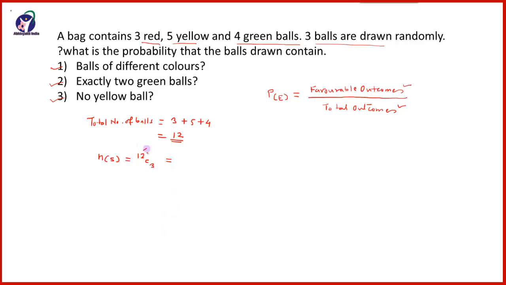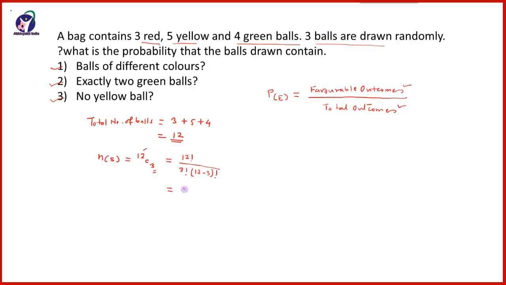Out of that total balls we are taking out 3. So the total possible outcomes will be 12C3. This we can solve as 12 factorial by 3 factorial into (12 minus 3) factorial.